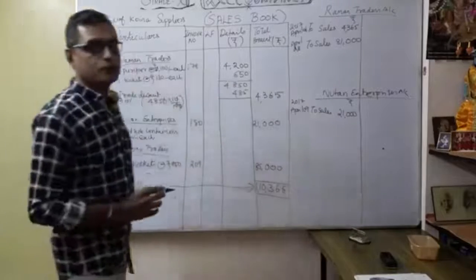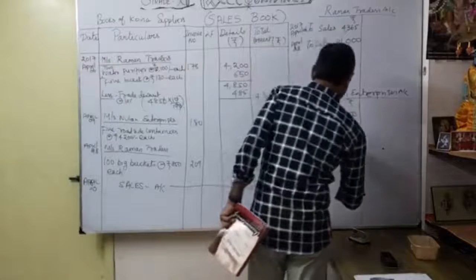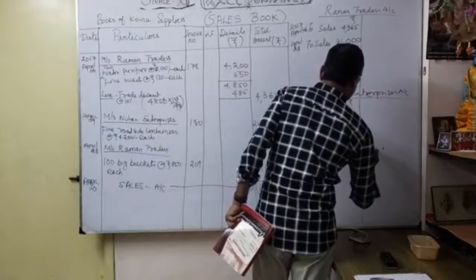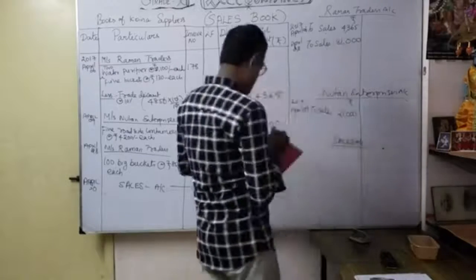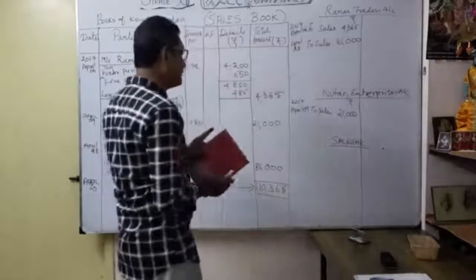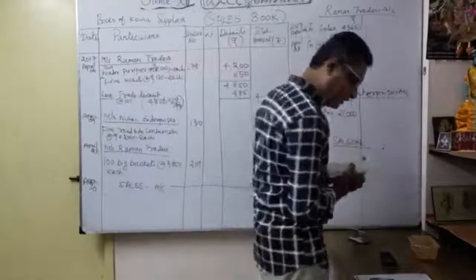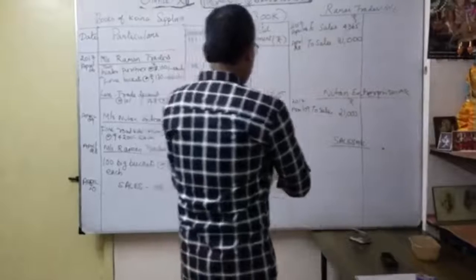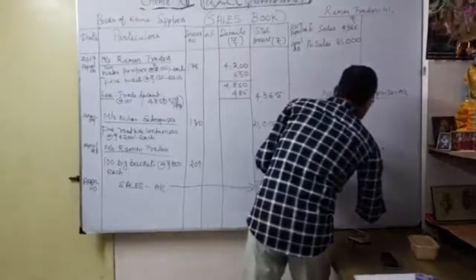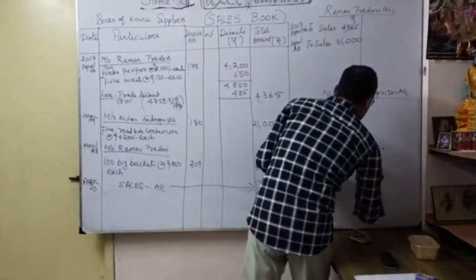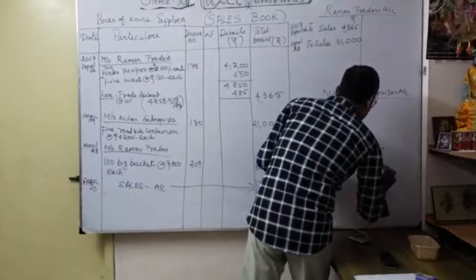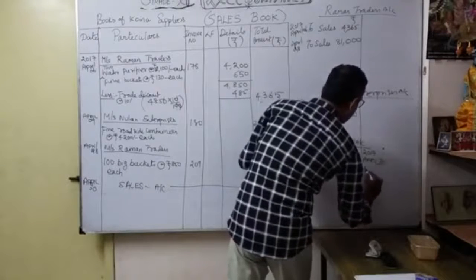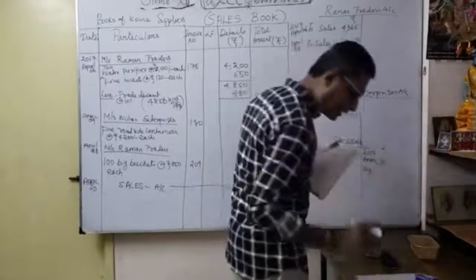So now I'm going to open what? Sales account. Okay. So which side am I going to write? Credit side. That is very, very important. You can write by sundries as per sales book. So the date is very important. So 2017 April 30, by, you can write sundries, correct?